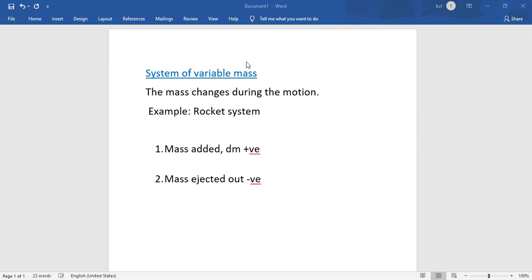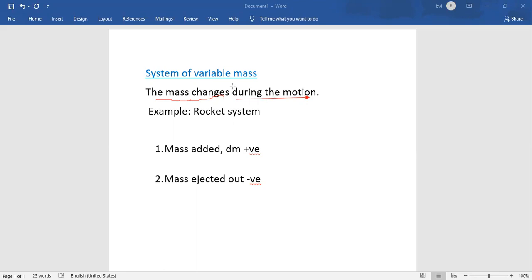But the variable mass system is quite different from the constant mass system. For this variable mass system, the magnitude of the mass, the amount of the mass, changes with respect to time. When it is in motion, after some time, the mass of the system may be increased or decreased. In that case, the system is called a variable mass system.